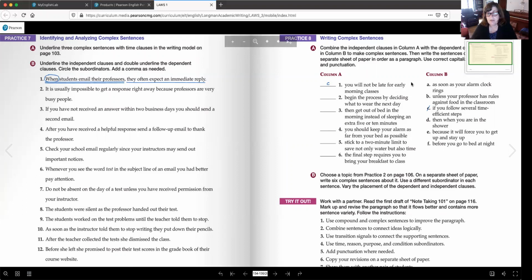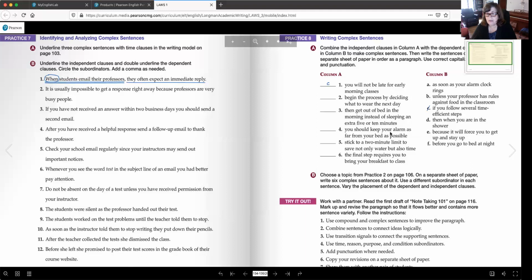Number 3 is A. Then get out of bed in the morning instead of sleeping an extra 5 or 10 minutes as soon as your alarm clock rings. Number 3 is A. There should be an A here. Number 4 is E. You should keep your alarm as far from your bed as possible because it will force you to get up and stay up.